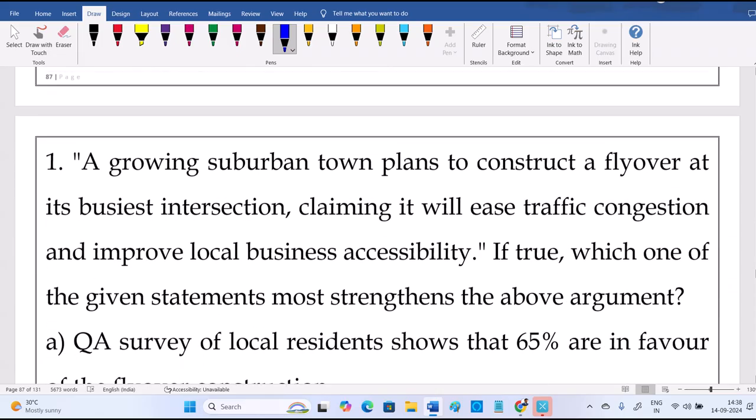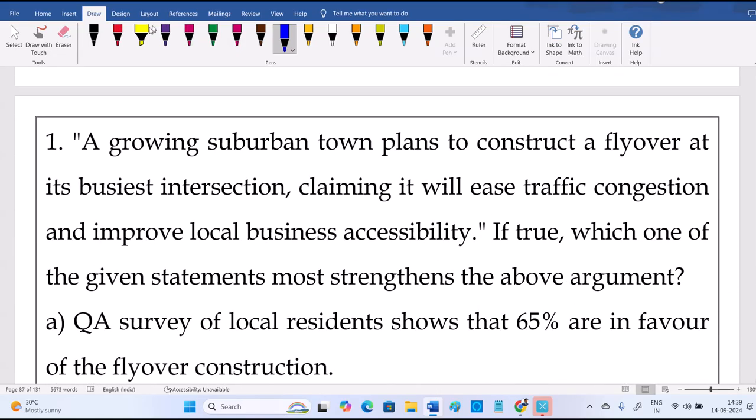Now, if you see this question, again, most strengthen the above argument. So, what is the argument? A growing suburban town plans to construct a flyover at its busiest intersection, claiming it will ease traffic congestion and improve local business accessibility. Local business to be improved means footpath traffic should be more busy, then people can go for accessing that local business. Right, local business is clearly mentioned.